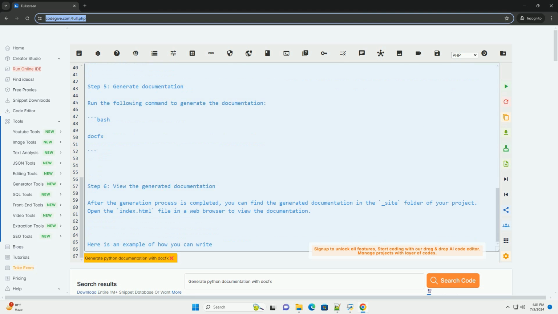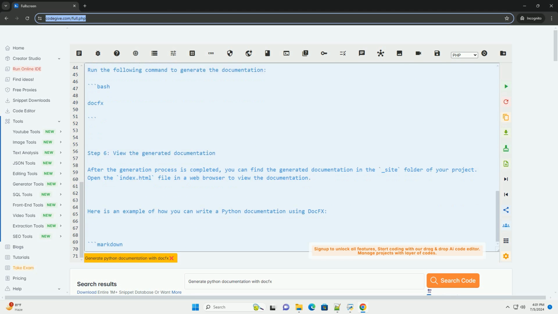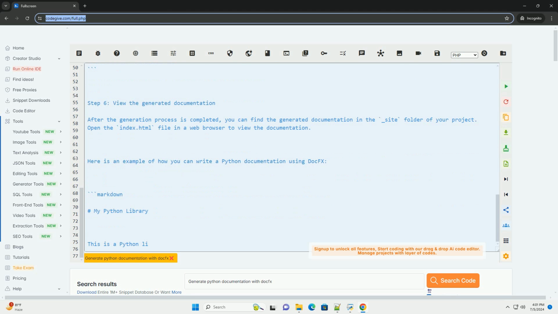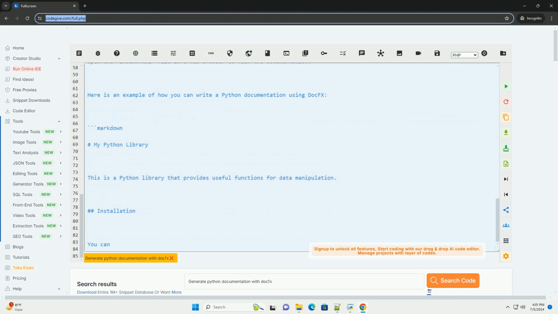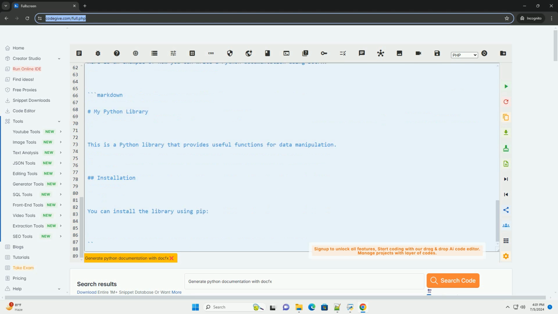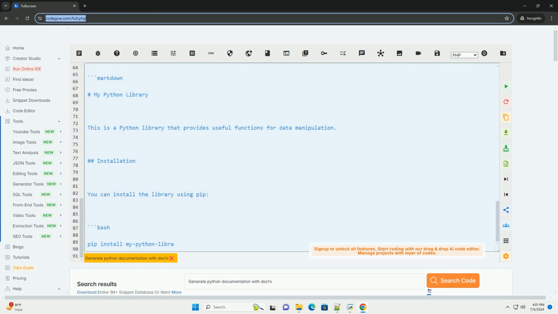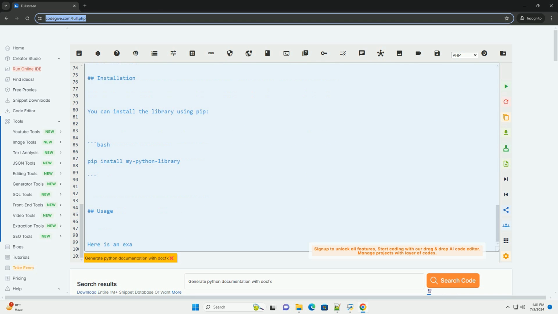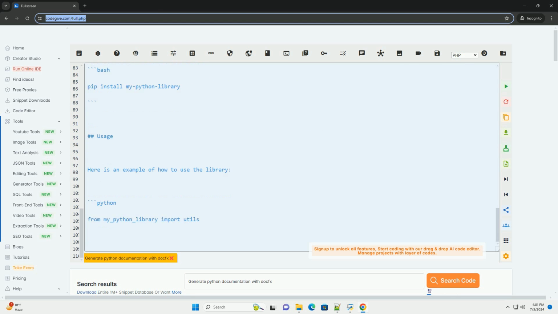Step 1. Install docfx. You can install docfx using the following command in your terminal. Step 2. Create a docfx project. Create a new folder for your documentation project and navigate into it. Then, run the following command to initialize a new docfx project.